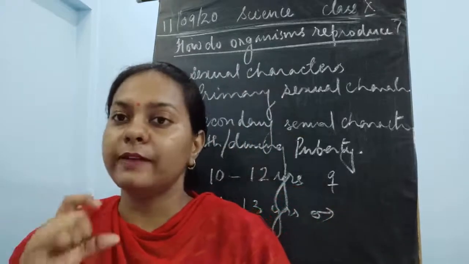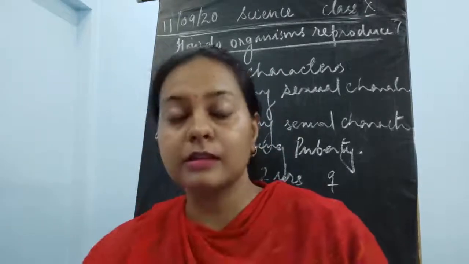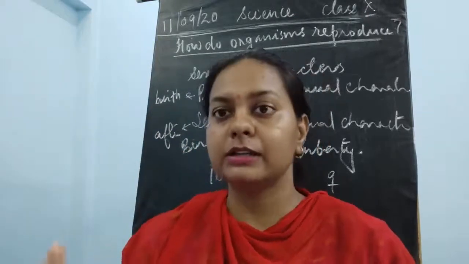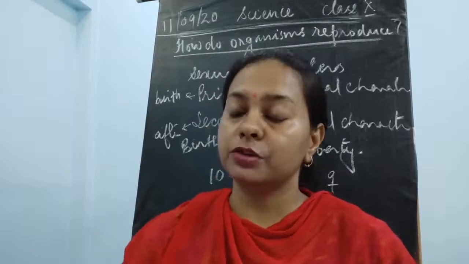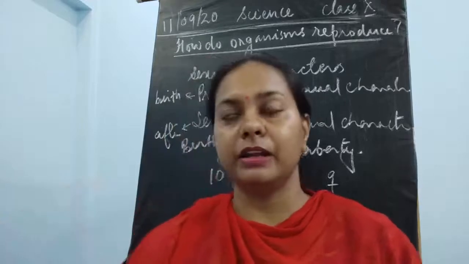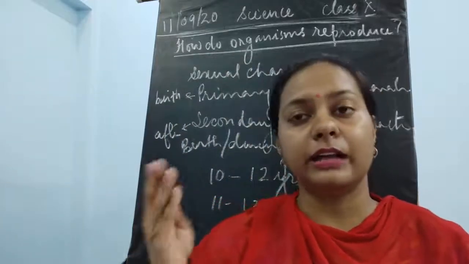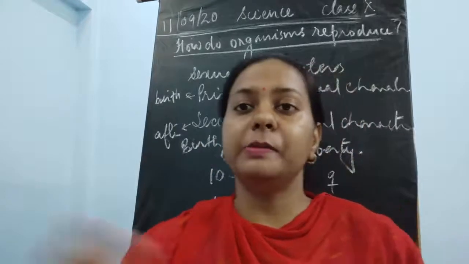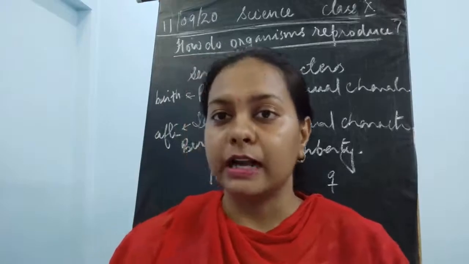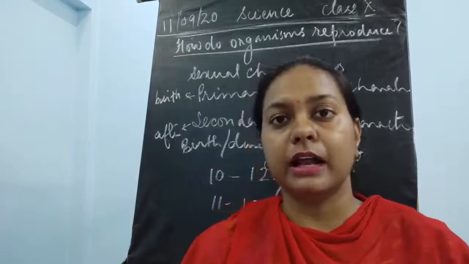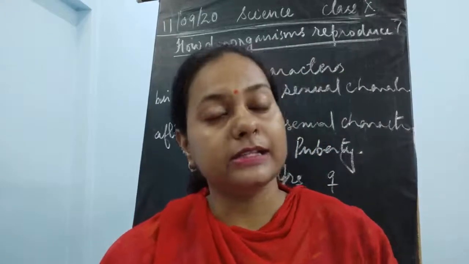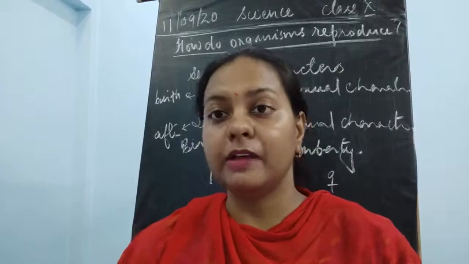Okay, so we should all face this stage of life in a very patient way. We should not get very aggressive, and we should not overreact to any situation. As age grows, hormonal changes are happening in the body, many changes. It could be physical change, mental change, or even social change. So the person should understand, and even the elders should understand, what changes these children are going through, and they should not panic or get very aggressive with the different behavior of their children.